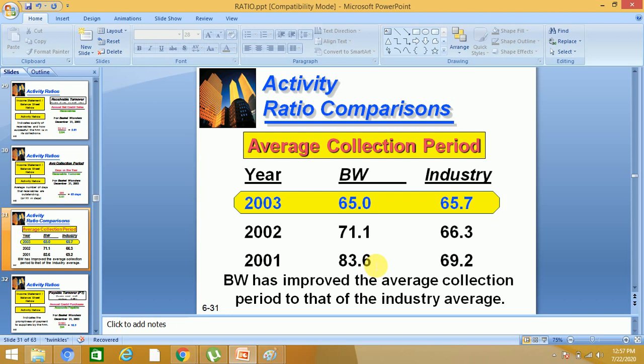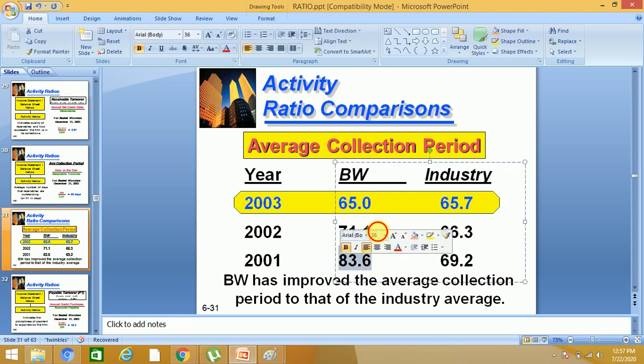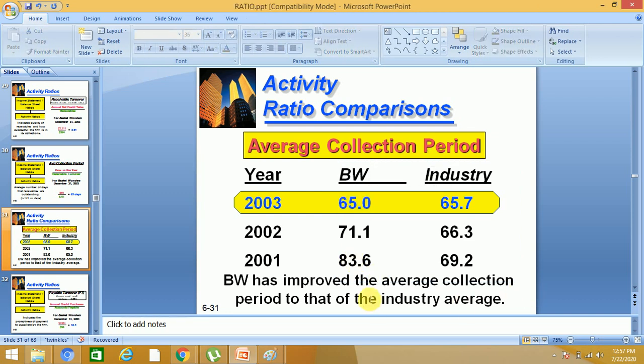So previously, the money was in the hand of customers for 83 days. Now it comes down to 71, and now it further comes down to 65, which is a good position. As compared to industry, 83.6, 69.2, 71.1, 66.3, and now we are on the average with the industry, 65 and 65.